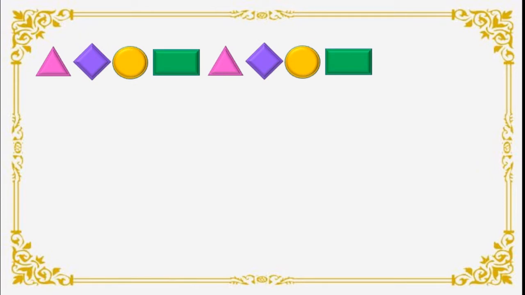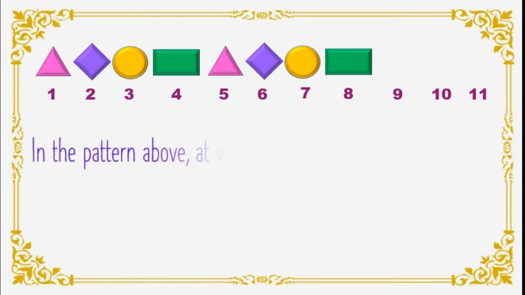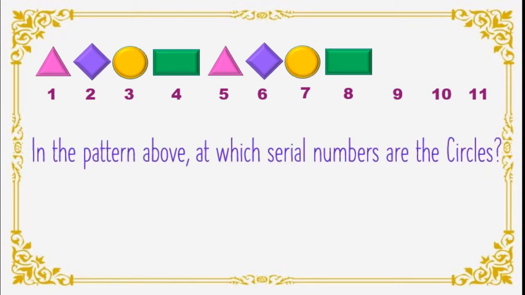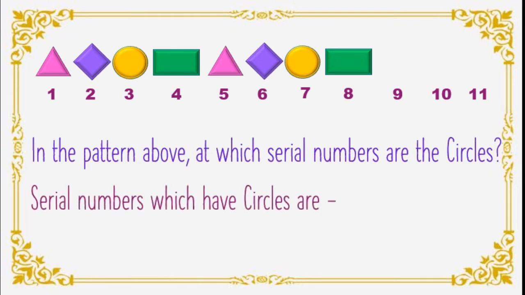Now again the same pattern is there. We will give the number. You know the numbers now, correct? 9, 10, 11. Okay, numbers. Now one question. In the pattern above, at which serial numbers are the circles? Now we have already done about the triangle. Now we have to do about the circles. We have to find out the serial numbers in which circles are there. Circles are in yellow color, isn't it? Yes, 3. Correct. After that, 7.